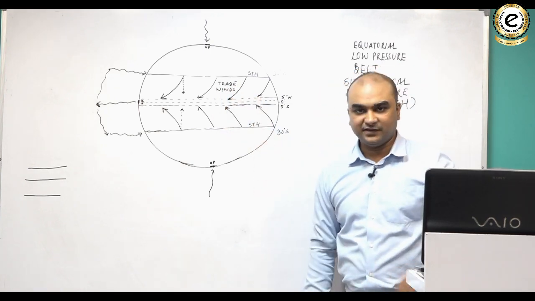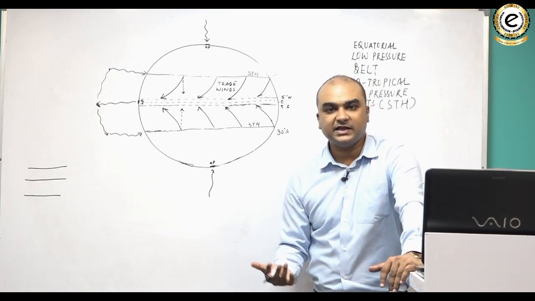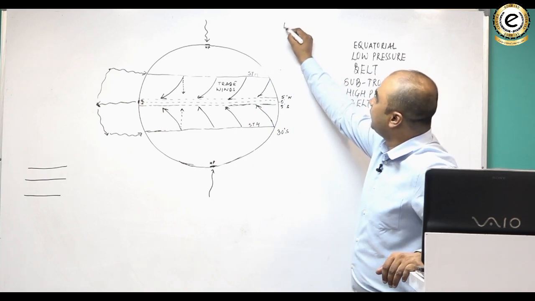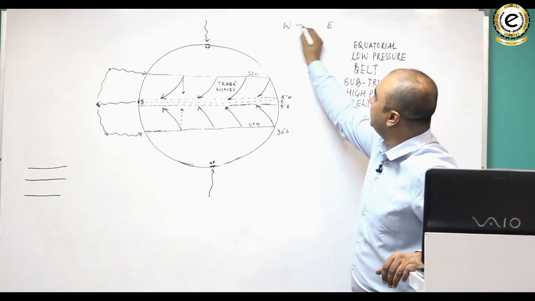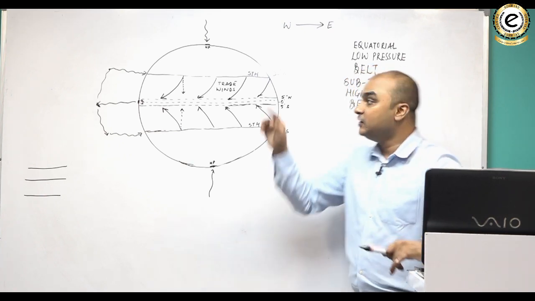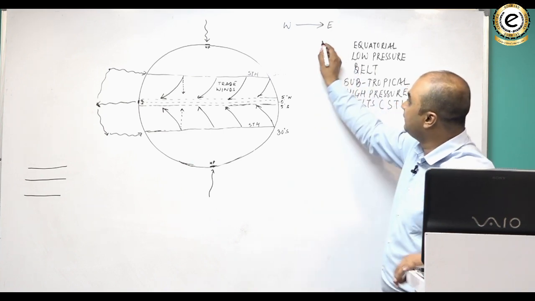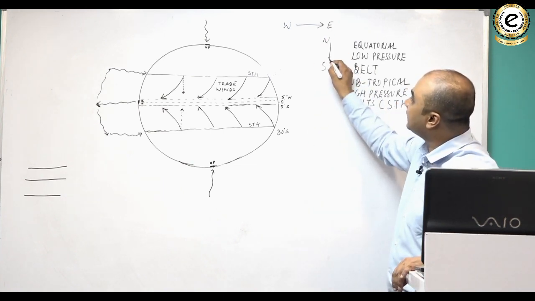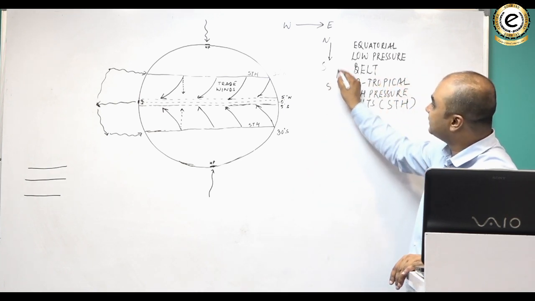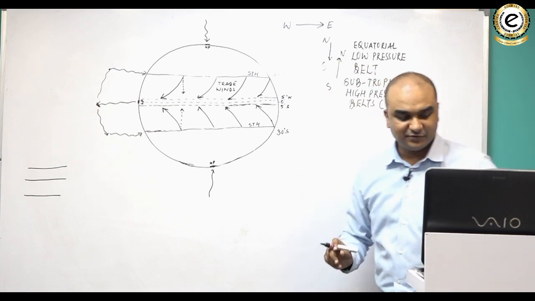Now in geography, we name a wind from the direction it comes and not to the direction to which it goes. समझ लो, there is a wind which is blowing from west to east. We will call that wind westerlies. We name the wind from the direction from which it comes and not to the direction to which it goes. अगर कोई wind north से south की तरफ आ रही है, तो we will call it northerly. अगर कोई wind south से north की तरफ जा रही है, so we will call it southerly. Something like that. Do you understand this?